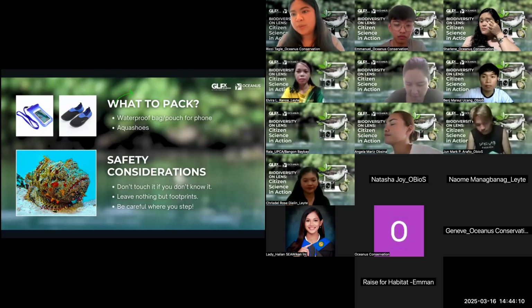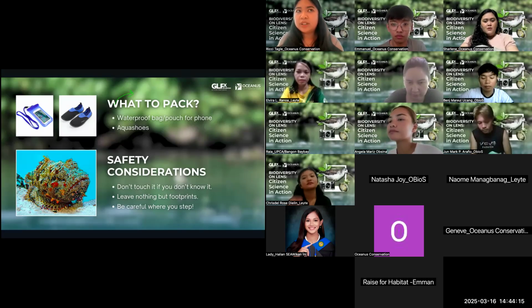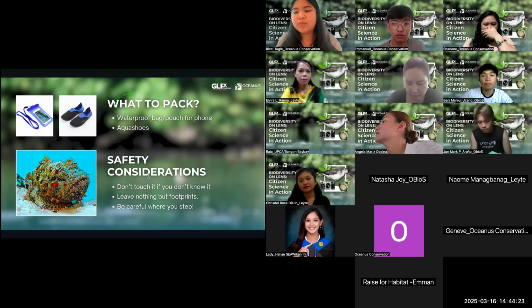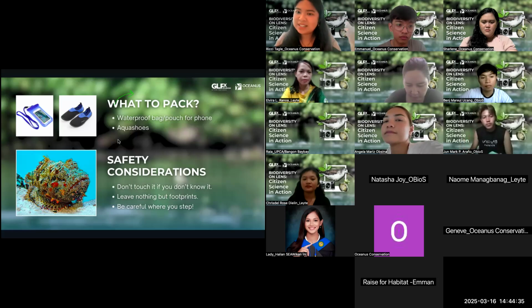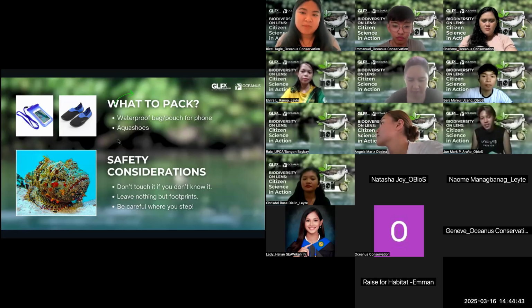You can always opt to bring a waterproof bag or pouch for your phone, depending on what time you'll go. What if your phone falls? At least it's safe. And for safety considerations, please don't touch anything that you are not familiar with, as mentioned by Miss Chusi yesterday, and leave nothing but footprints. Be careful where you step, like the picture on the left, which wasn't presented yesterday but is just an example. It's a stonefish, and if you step on it, its spines are venomous, so you can get poisoned, become very sick, or even die.